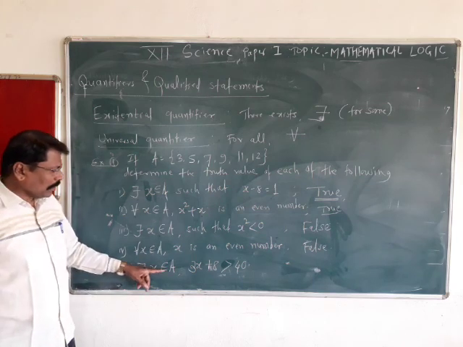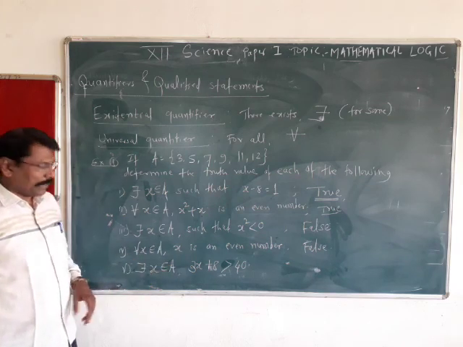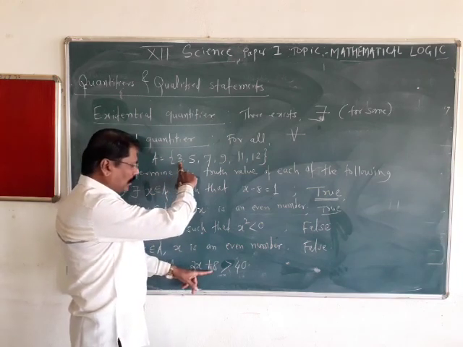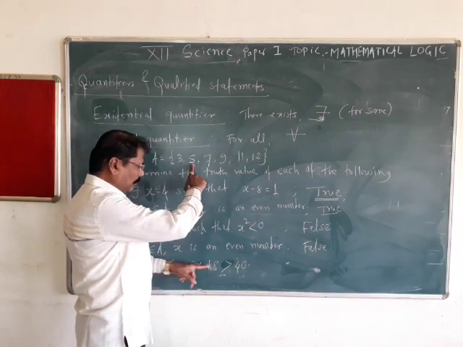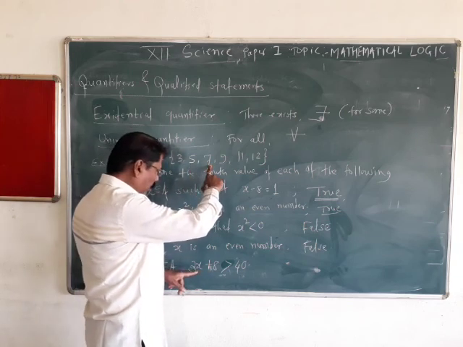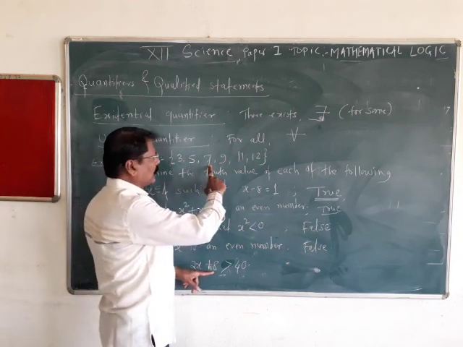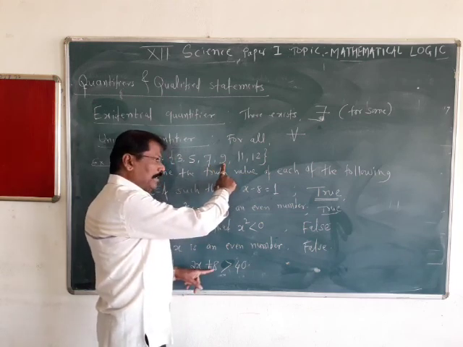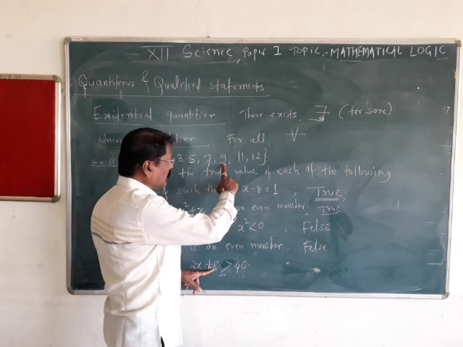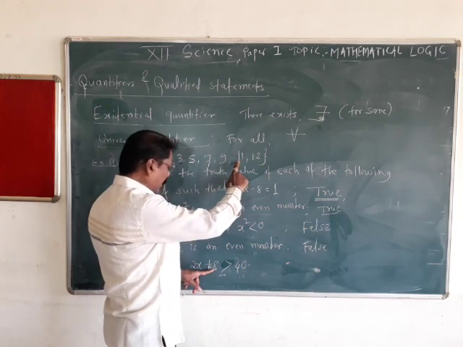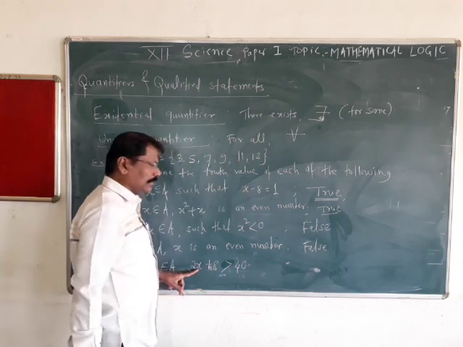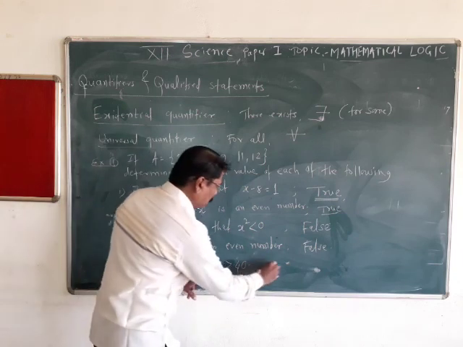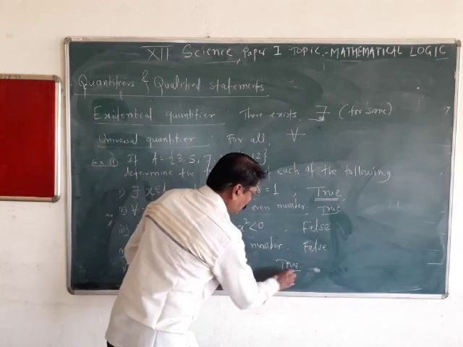Another: there exists x belonging to A such that 3x plus 8 is greater than 40. At least one element. 3 times 3 is 9 plus 8, not greater than 40. 15 plus 8, not greater than 40. 21 plus 8, not greater than 40. 27 plus 8, 35, not greater. 11 threes are 33 plus 8, 41. So it is a true statement.